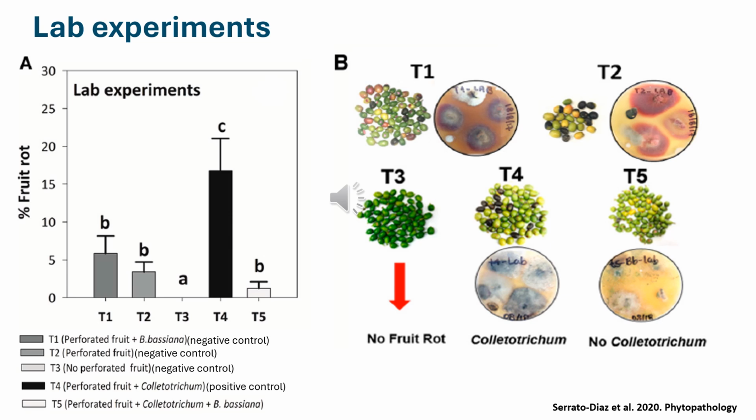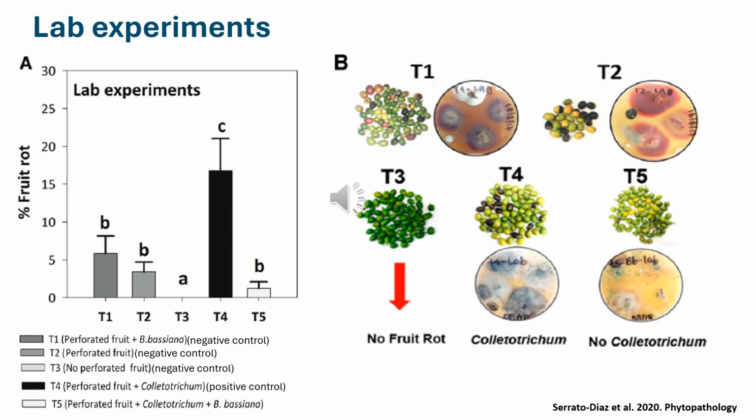As is shown in figure A on the left, the x-axis is showing the treatments and the y-axis is showing the percent of fruit rot. Treatment 5, fruits that we perforated, and 2 days before Colletotrichum inoculation we put Beauveria bassiana. The percent of fruit rot was significantly less than the positive control treatment for perforated fruit with Colletotrichum alone.